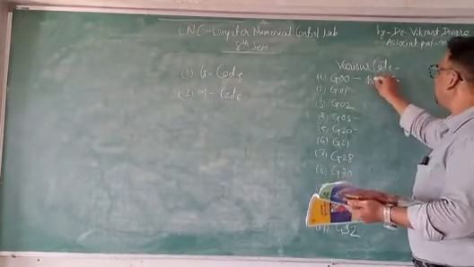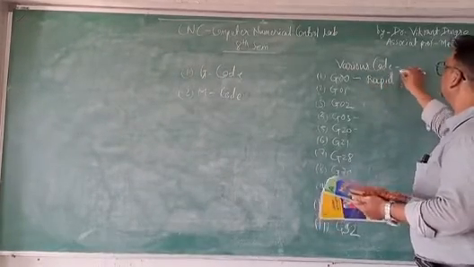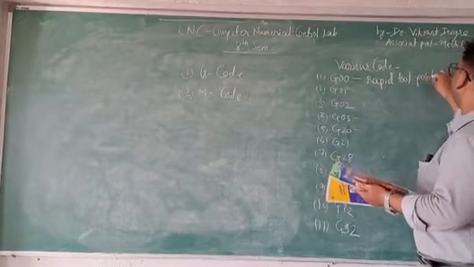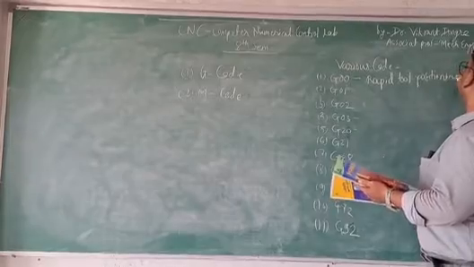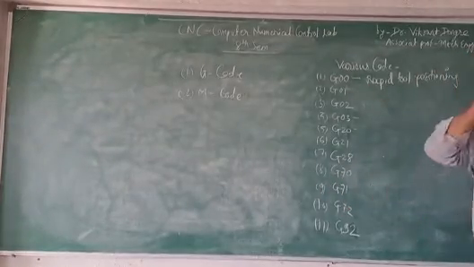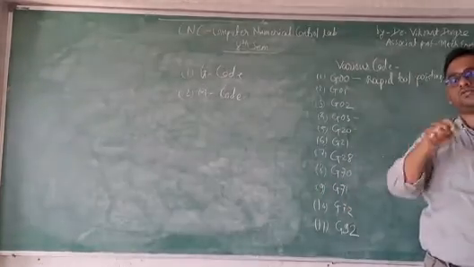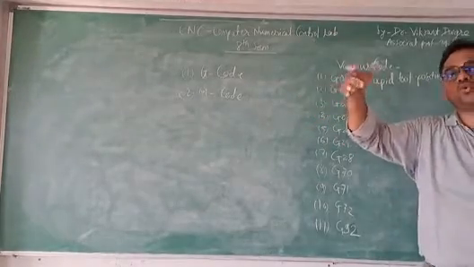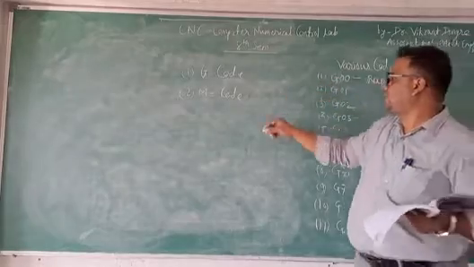G00 is rapid tool positioning. Whenever you start the CNC machine, you have to give rapid tool positioning to the tool.